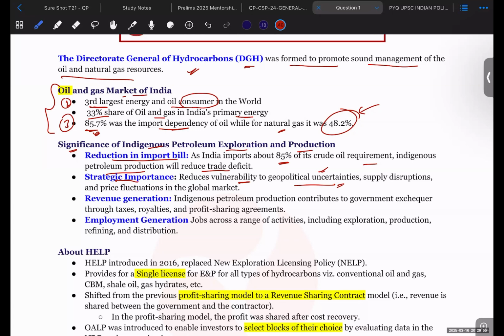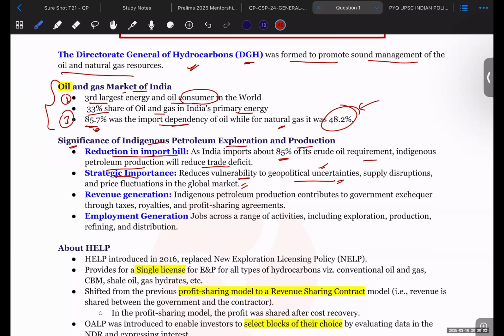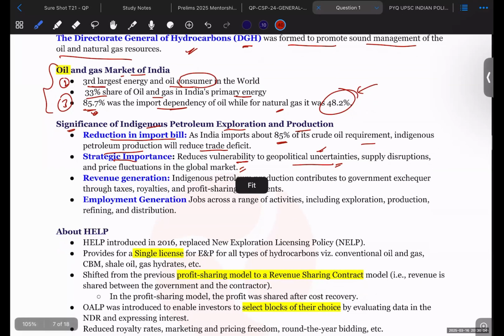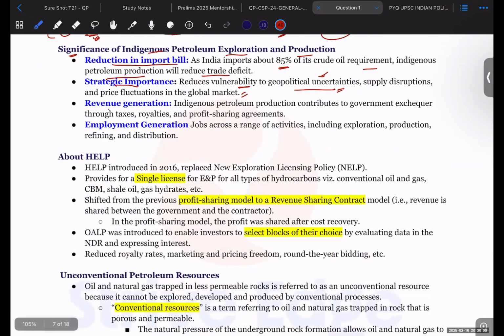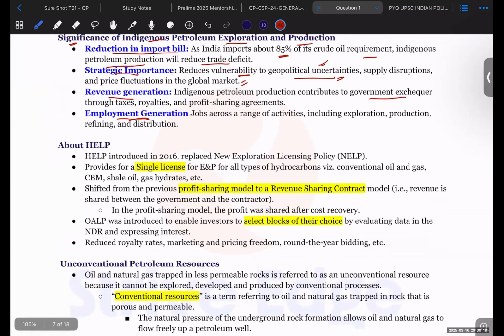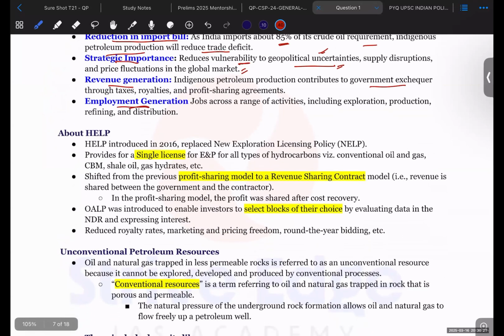If we have our own domestic production, then this type of uncertainty will not be there. Revenue generation will be there because domestic oil will be sold in our domestic market, and hence revenue will be generated for the government. Employment generation will also take place because of this domestic oil production.